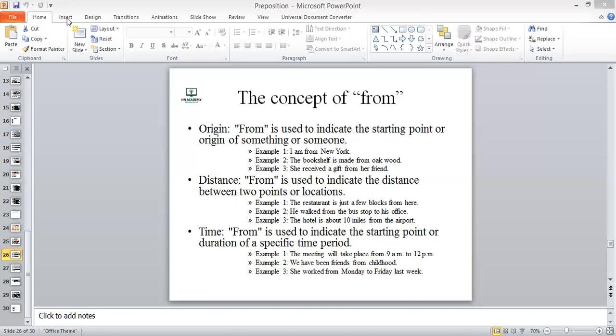The hotel is about 10 miles from the airport. ठीक है, so there are 2 points again, and then we have the distance between them. One is the hotel, the other one is the airport. उनके दरमियान जो डिस्टेंस है, that is 10 miles, और उसको बताने के लिए we used from.